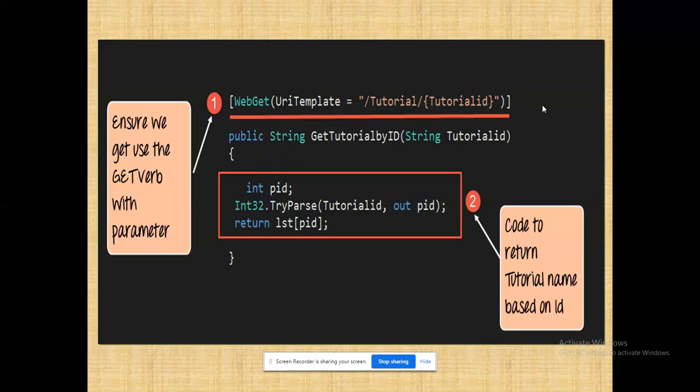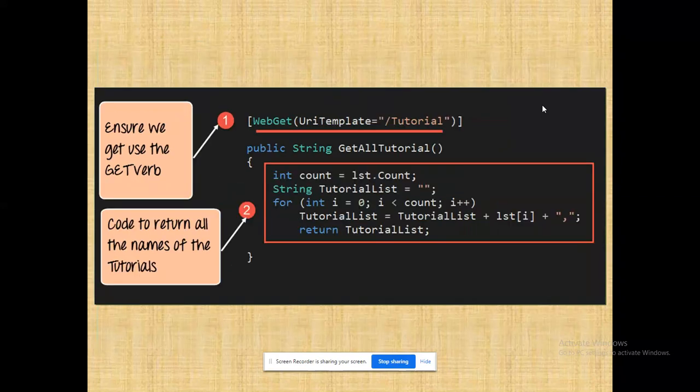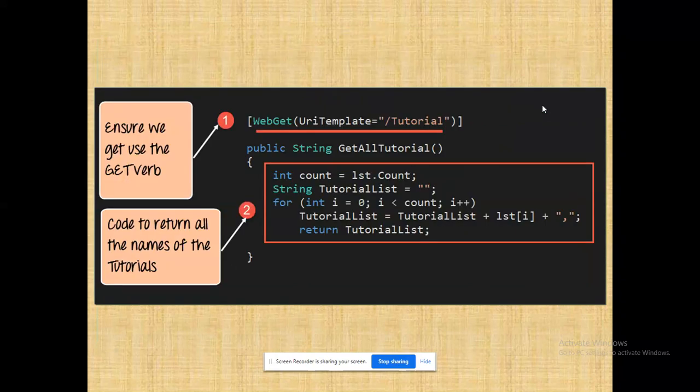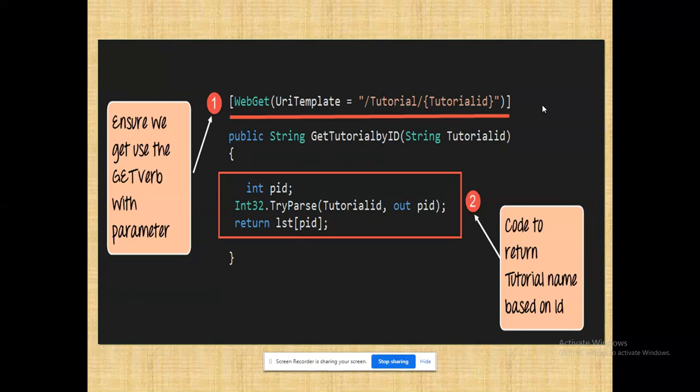If I want to do any operation, for example, by giving the zeroth location, I want to retrieve a corresponding parameter. In the array we have only 3 elements, right? Zeroth location, first location, second location. So here zeroth location is array, first location is queue, second location is stacks. If I want to access it by giving that ID, I have to use this. For that also I have given my URL. See that under tutorial I have given the tutorial ID, right? That value will be mapped.